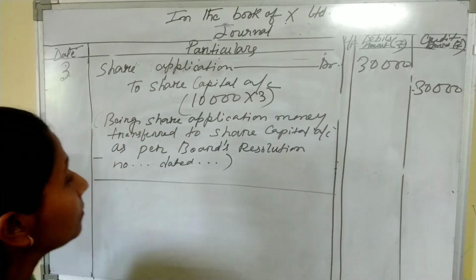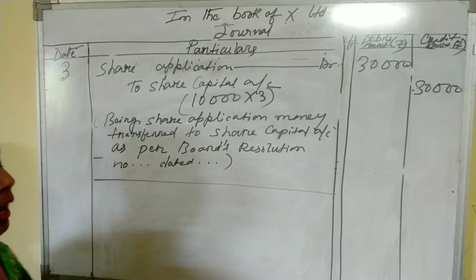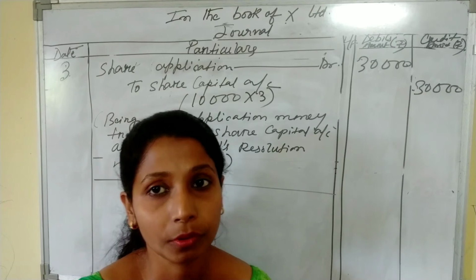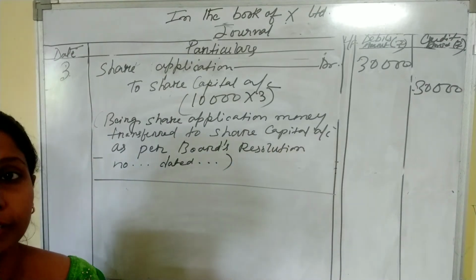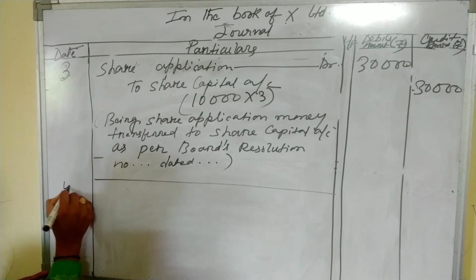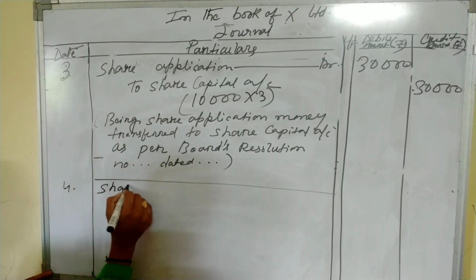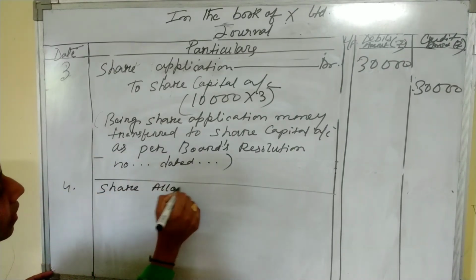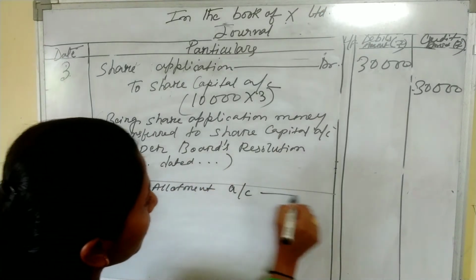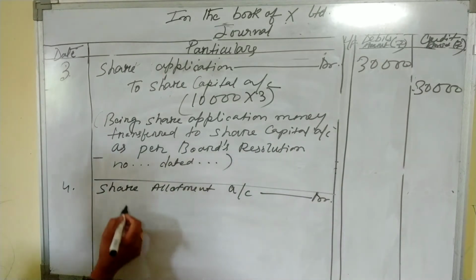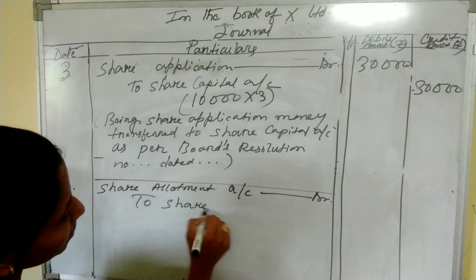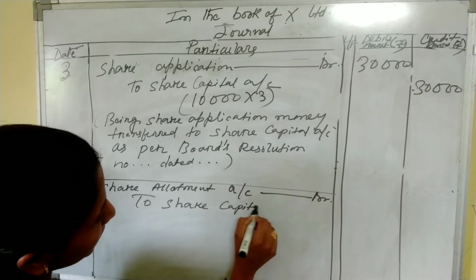Now for allotment, the next entry: the company will call for the allotment money. That is, the entry will be share allotment account debit to share capital account.